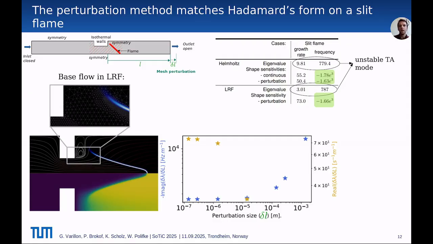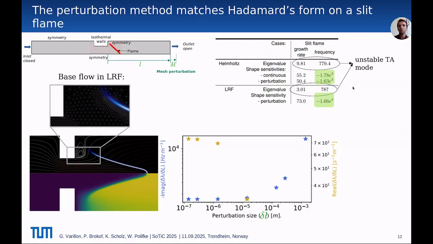The imaginary part and real part of the delta lambda with respect to delta L converges to an asymptote here for small mesh extension delta L, and therefore the limit of the ratio defining the shape sensitivity, so this delta lambda over delta L, is well defined.